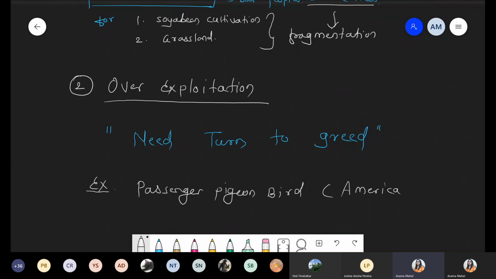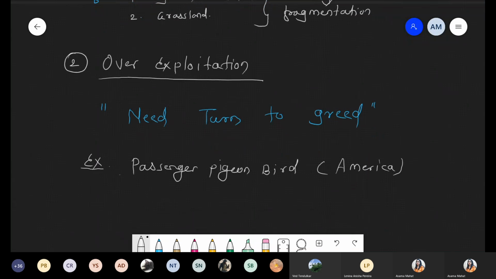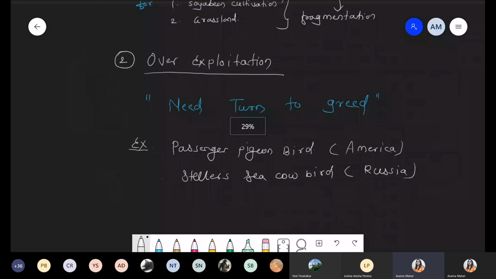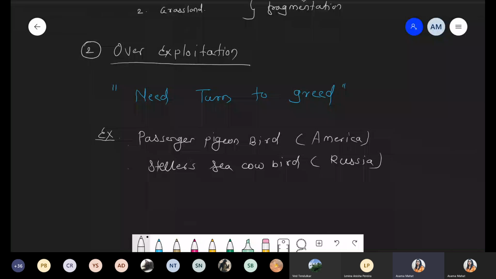And another example is Steller's sea cow, which is extinct from Russia. Okay, so these are the birds examples. We can say these are animals, birds mean nothing but animals. So what happened? जितना नीड था उससे ज्यादा उसको यूज किया, and due to more hunting, or what we say more use, such types of organisms totally went extinct from the world, right?